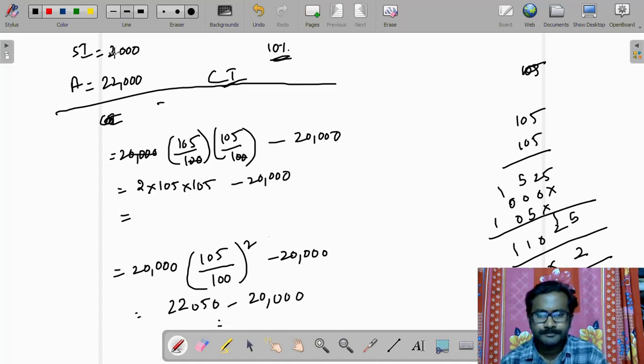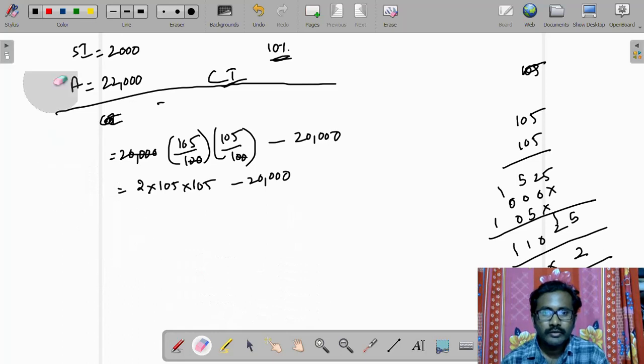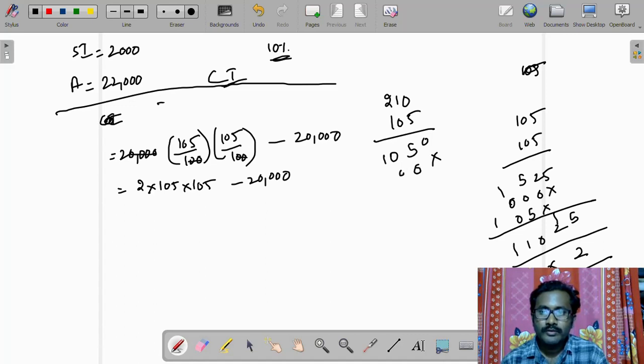Let me check once again. 105 into 105, and 2 into 105 is 210.